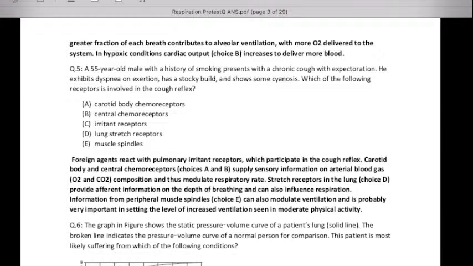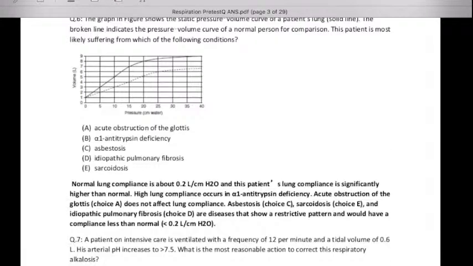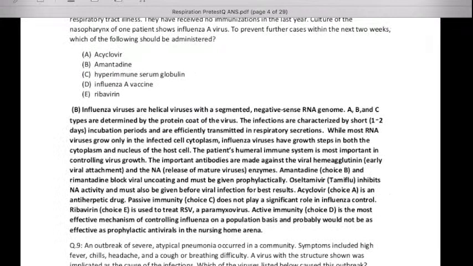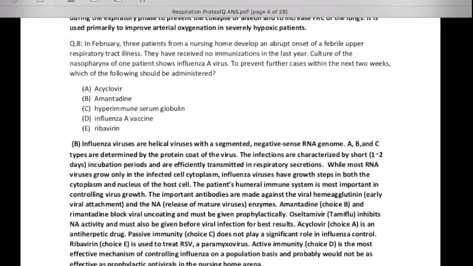So which receptor is involved in this? You must know what the receptors are and how they get stimulated or depressed. The explanation is given with the question and answer. Then it's a very important question, question number 8.